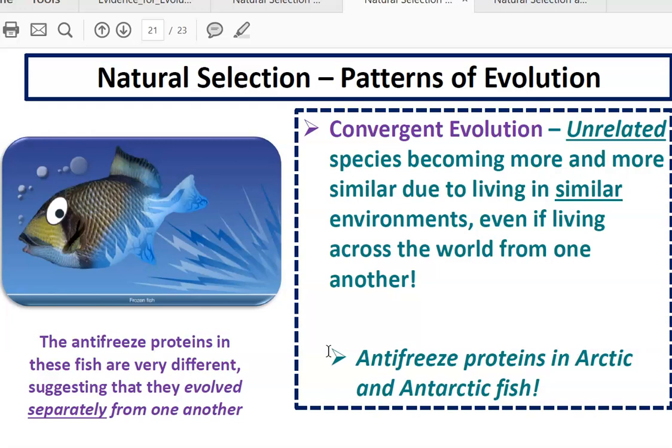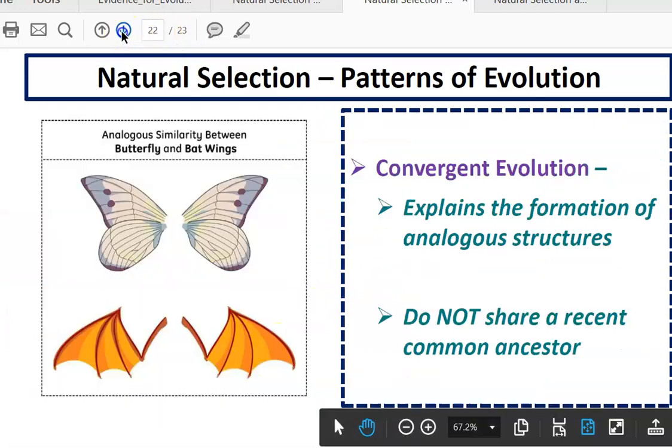Another example of convergent evolution would be sharks and dolphins. They look very similar and have similar adaptations, but they are not closely related. They don't have a recent common ancestor, but because they live in similar environments, they have evolved similar adaptations.